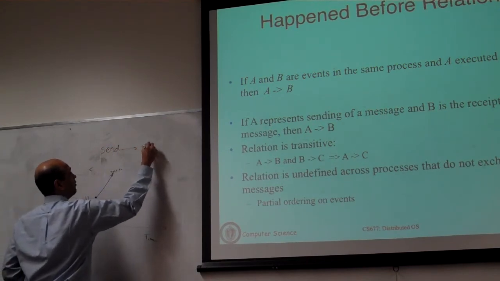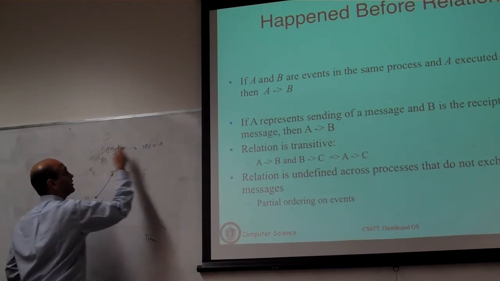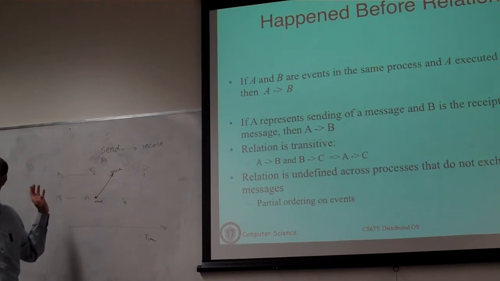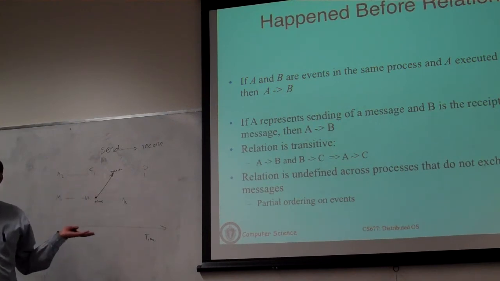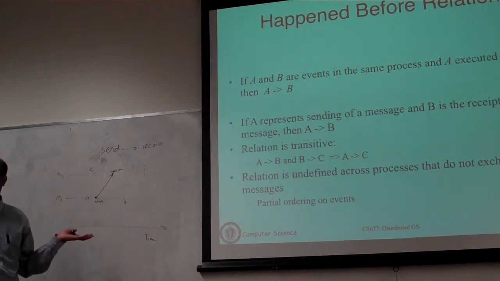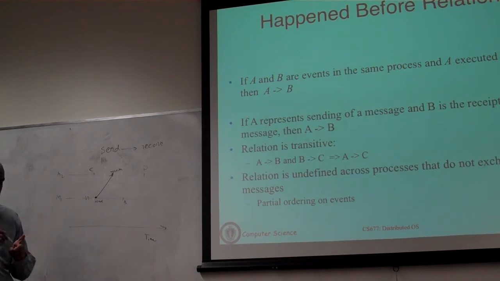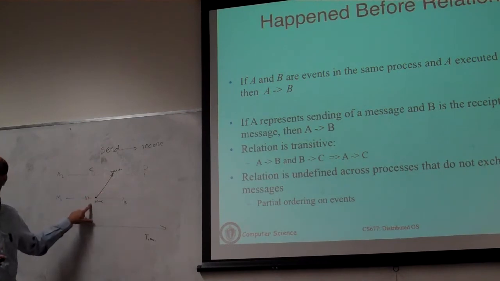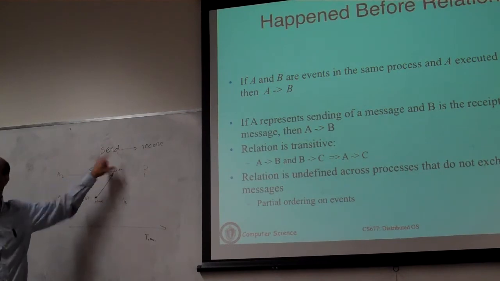Send of a message always has to precede the receipt of the message. Regardless of what the clocks tell you, if I tell you these are two events, send and receive on these two machines, this is the send of a message, that's the receive of a message, simply because a message is going to take a small but non-zero time to be received. It takes some finite, whatever small time it is. This event has to actually have happened after that event. So we'll basically just use this as a property of the system.